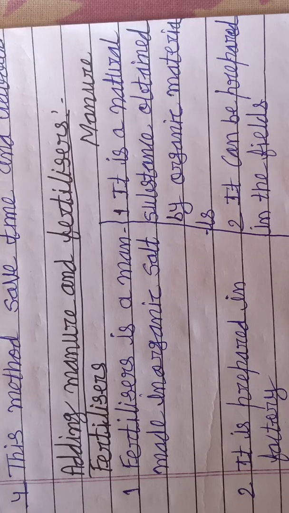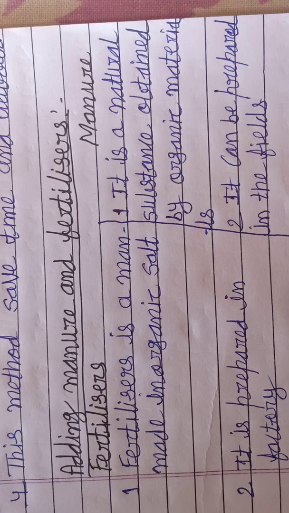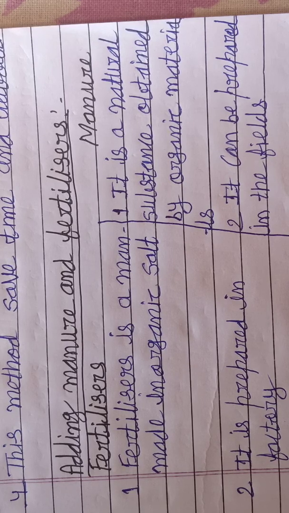The next practice is manure and fertilizer. Manure is natural compost. It is made from animal and plant excreta. It is also obtained from peels of vegetables and fruits that come out from our homes. And fertilizer is made by mixing chemicals.